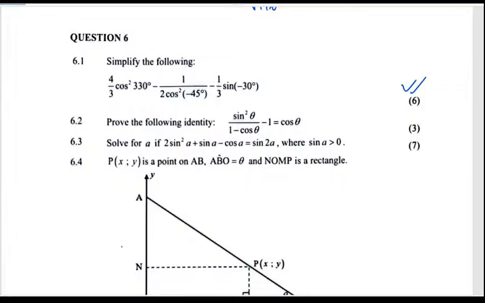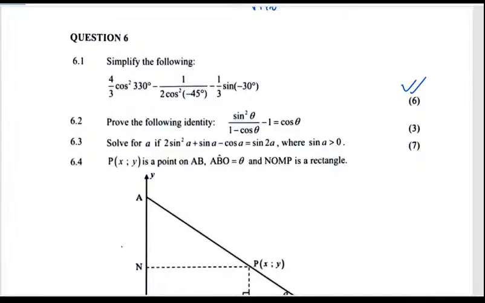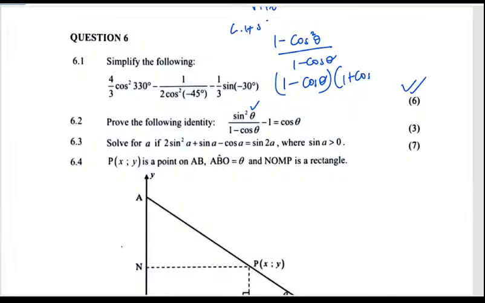Then 6.2, we need to prove that sine squared over 1 minus cos is equal to that. You can do this very fast for 3 marks. So let's use the identity: sine squared is the same as 1 minus cos squared theta over 1 minus cos theta. So we're starting from the left-hand side. Difference of 2 squares, 1 minus cos theta into 1 plus cos theta. Everything is divided by 1 minus cos theta.